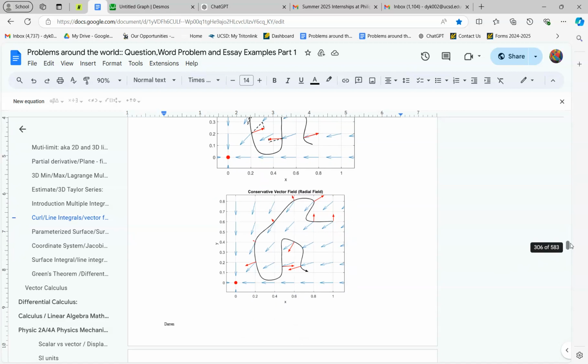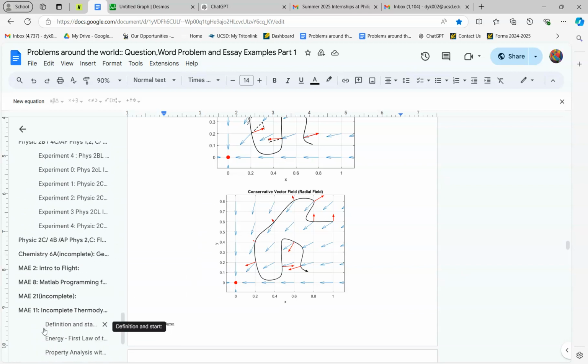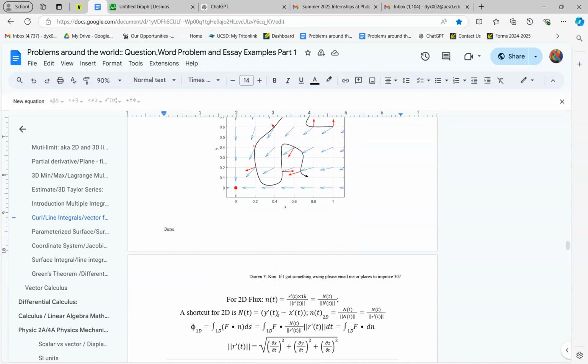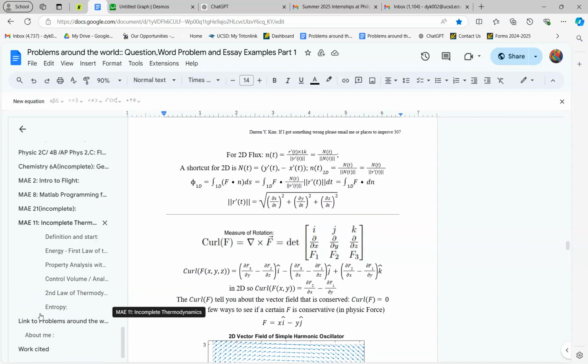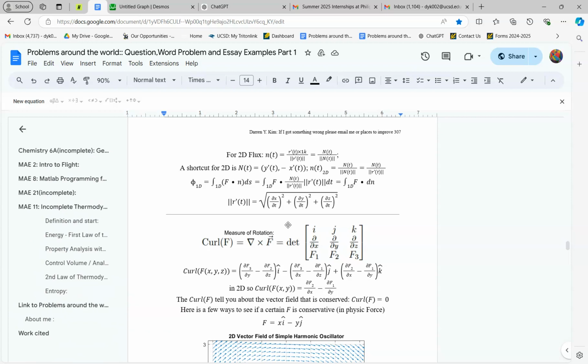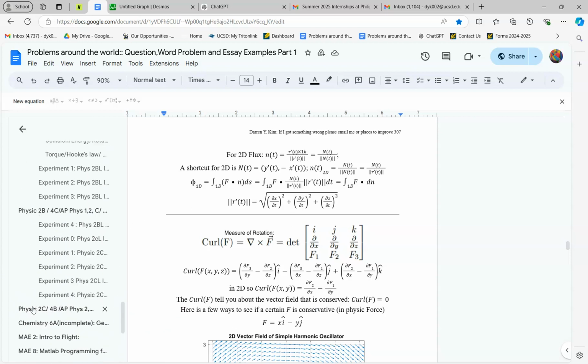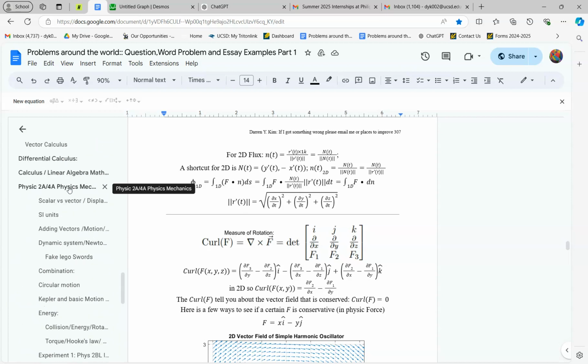And then because we also have the differential calculus and then the linear algebra, it's going to be a little bit tight. So I'm thinking of taking all of these out and putting them in the other book, except for MAE2. That's all I'm keeping here. I'm going to delete MAE2 later on and put it into a flight later, because we're deleting names as soon as I'm done with them. If I'm not done with them, they have their names there because I haven't made a question on them yet.